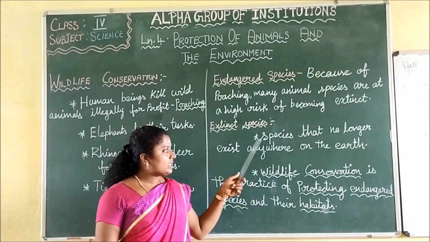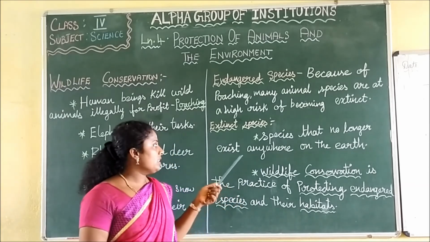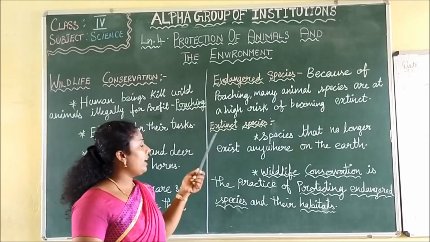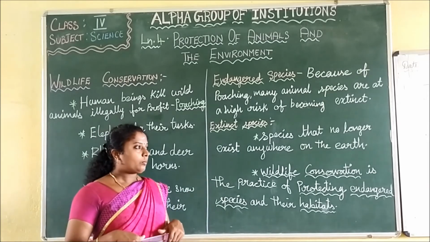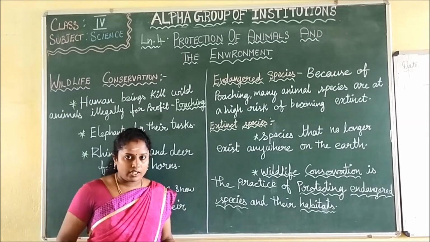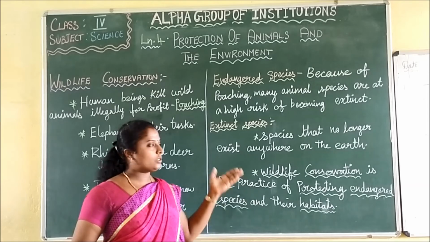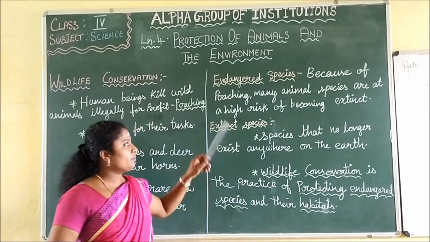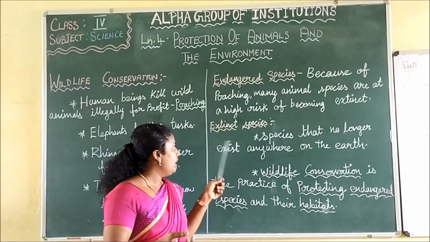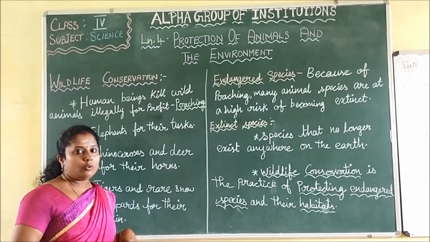Species that no longer exist anywhere on the earth are called extinct species. Before, they lived, but now those animals are not there. So species in danger are called endangered species, and species that no longer exist are called extinct species. We have to avoid this.